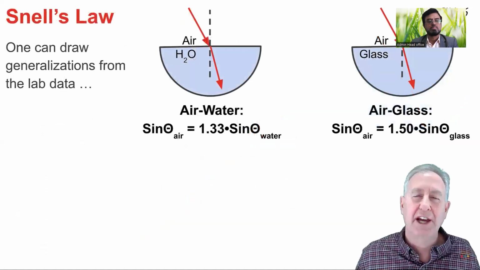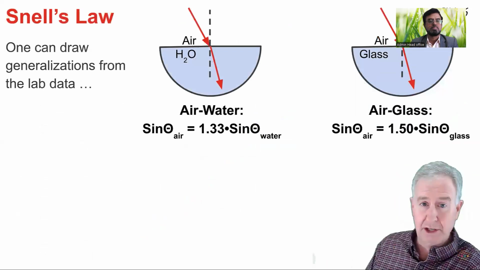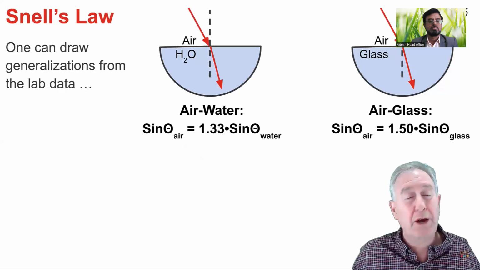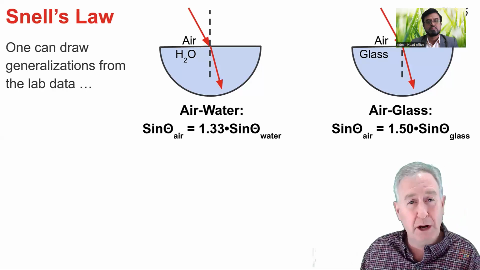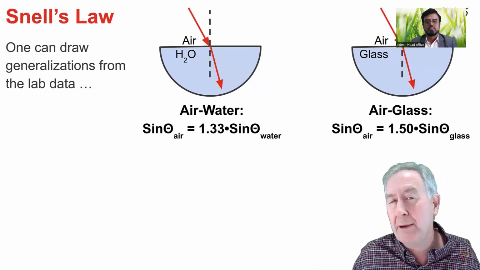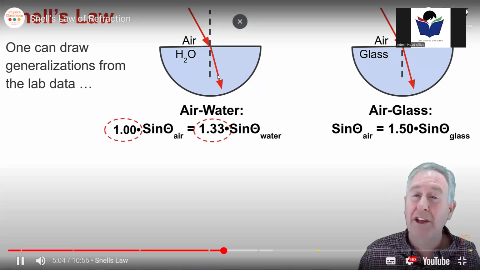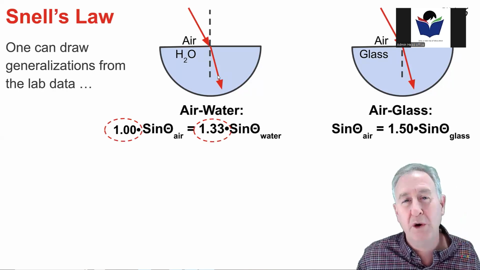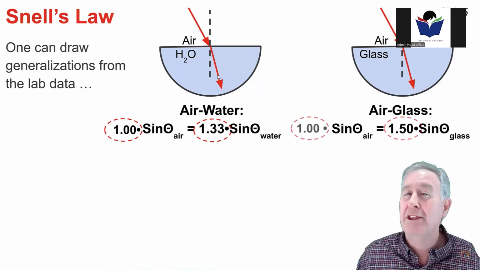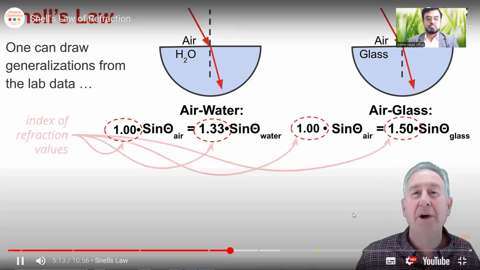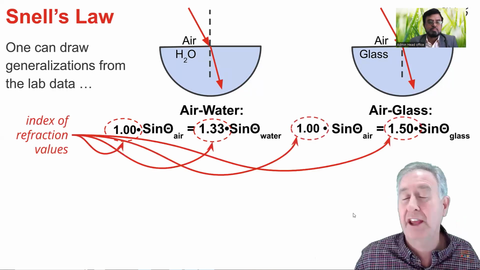As is the case in science, we would like to generalize from the experimental findings found under certain conditions to a more general conclusion that works for all conditions. So for the condition of light traveling from air into water, we can make the observation that the 1.33 and the 1.00 in the equation are the index of refraction of air and of water. And for the condition of light traveling from air into glass, we can make the observation that the 1.50 and the 1.00 in the equation are the indices of refraction of air and of glass.